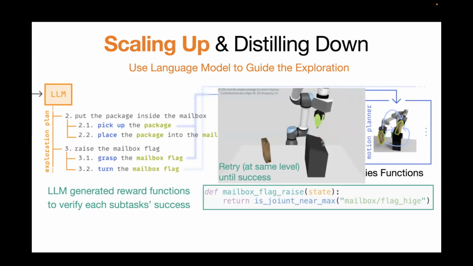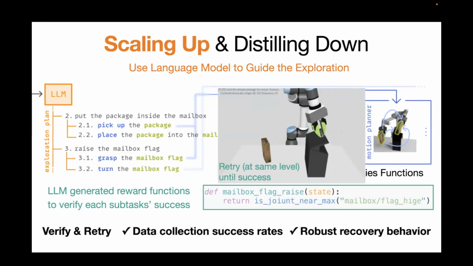With this kind of reward function or check function, we can ask the system to keep retrying on a lower level until it's successful. If one task is not successful, it will just keep retrying before popping out to a higher level. This verify and retry mechanism really helps us improve the success rate in this data collection pipeline. It also introduces some important robust recovery behaviors, basically showing the robot how to recover if you fail on a certain action. That is also very useful for downstream policy learning.